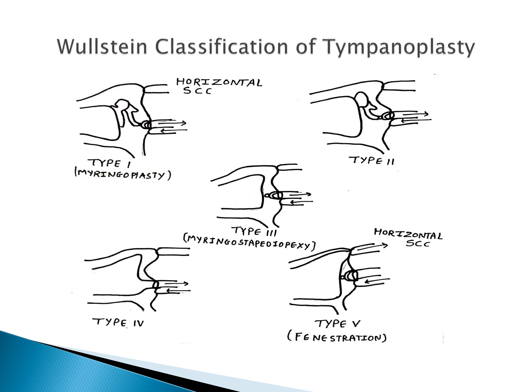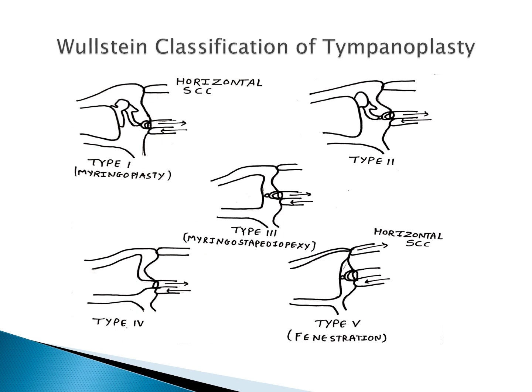Also called myringostapediopexy. Myringo means related to the tympanic membrane, and stapediopexy. So the tympanic membrane is directly over the stapes now. Then type 4. Here, even the superstructure of the stapes is absent, so only the footplate is present. So the graft is kept over that footplate. That is called type 4, also called round window shielding effect, because we are protecting the round window and we are exteriorizing the oval window so that the sound preferentially reaches the oval window and there is a phase difference between the two windows.